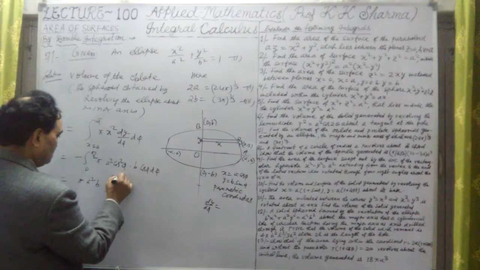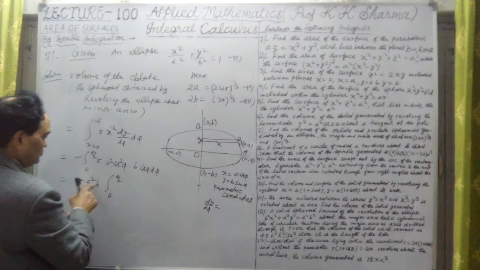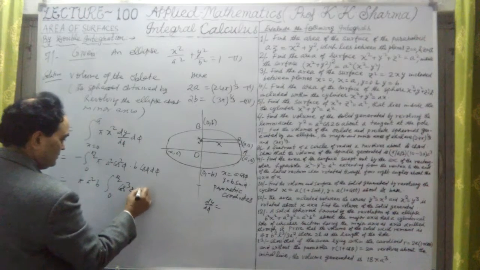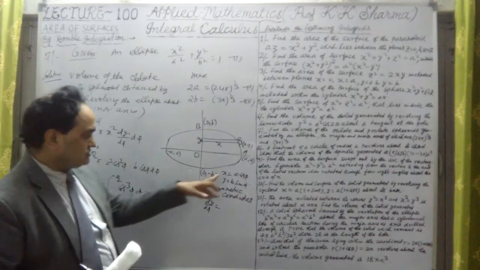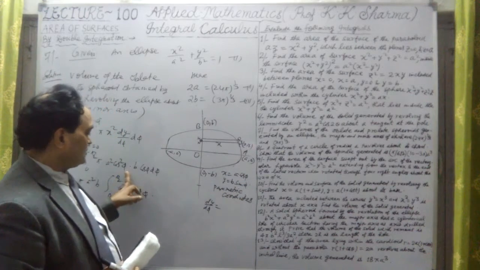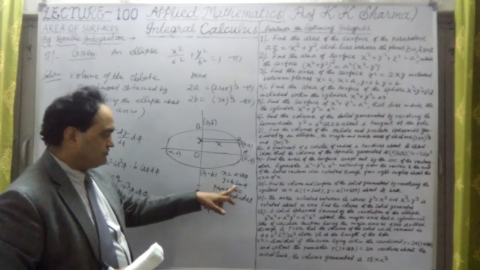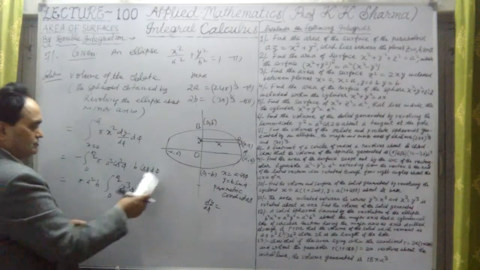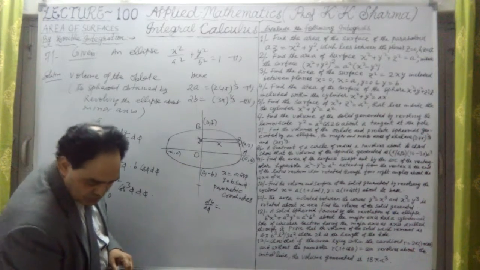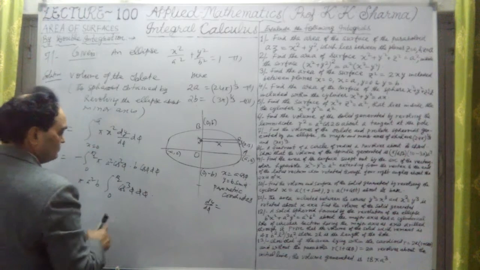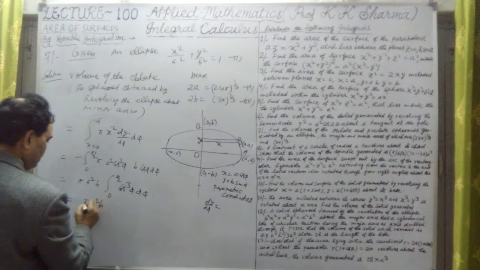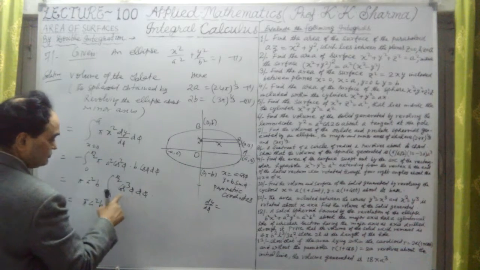So 0 to pi by 2, pi into a square into b I have taken outside. This is now cos cube phi d phi. X square is a square cos square phi, and dy upon d phi is b into cos phi d phi. Now we have converted this into parametric form. This is the value finally. So what will be the final answer of this? This is pi a square b into cos cube phi.